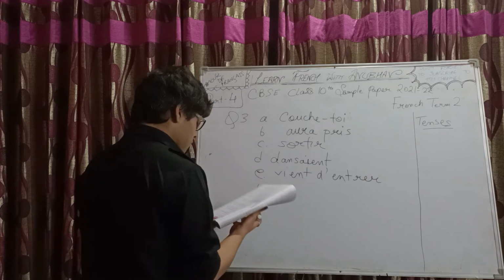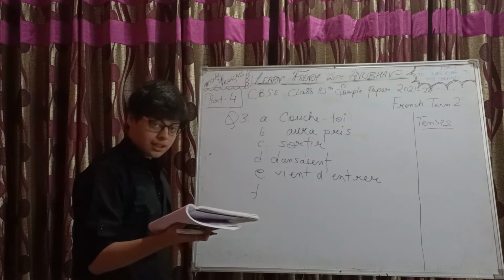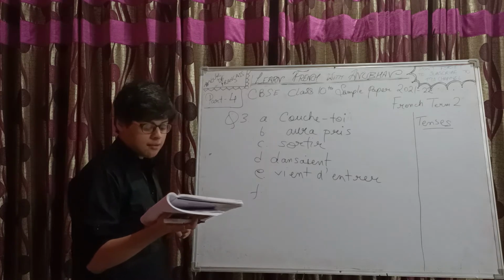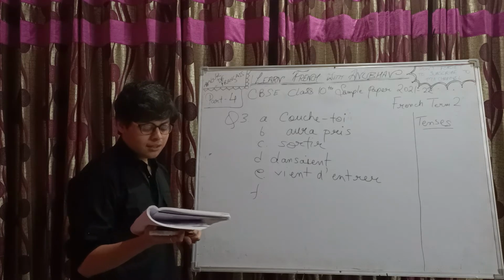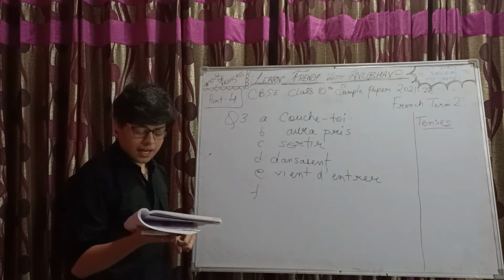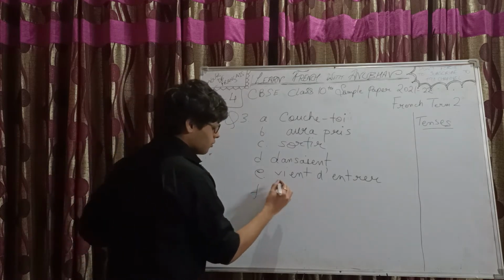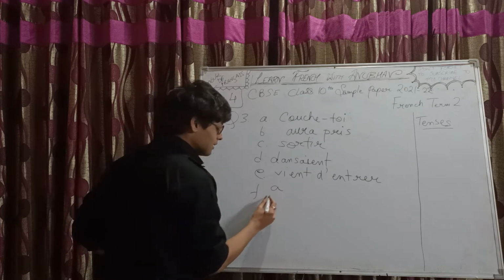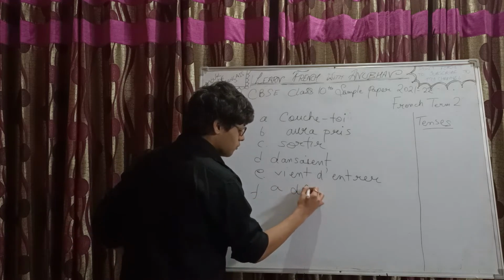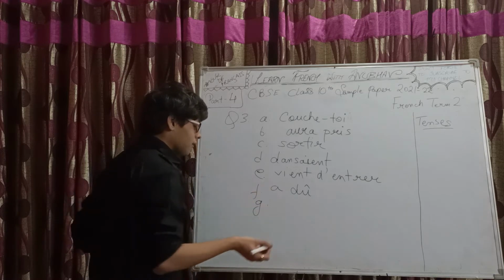F part. Avant-hier, day before yesterday, Max, devoir is the verb, travailler jusqu'à minuit. So day before yesterday, Max must have worked till midnight. Devoir, to be must, right? So passé composé with Max, it's a one-time event in the past. So a dû. That was A, B, C, D, E, F, G.